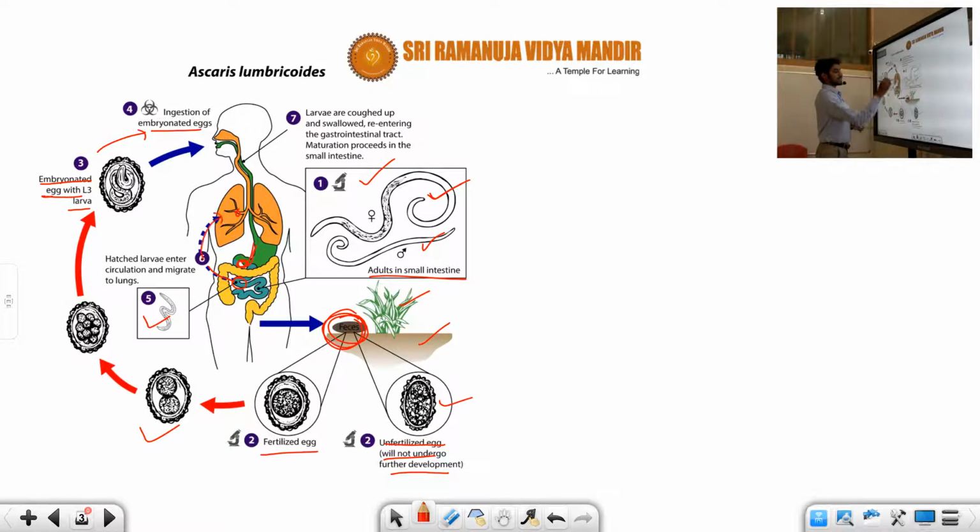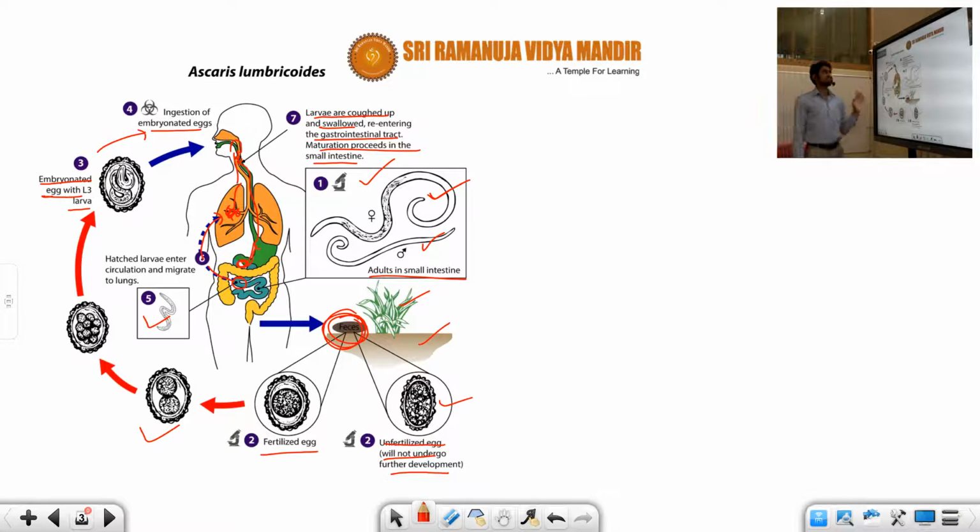You can see the sixth one, which represents the effect on the lungs. From the lungs it passes to the food pipe, esophagus, pharynx, and finally becomes an adult again. So this is the diagrammatic representation of Ascaris lumbricoides. And the seventh one, you can see, students: the larvae are coughed up and swallowed and re-enter the gastrointestinal tract, and maturation proceeds in the small intestine only.